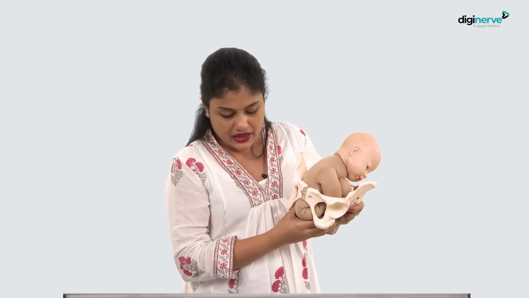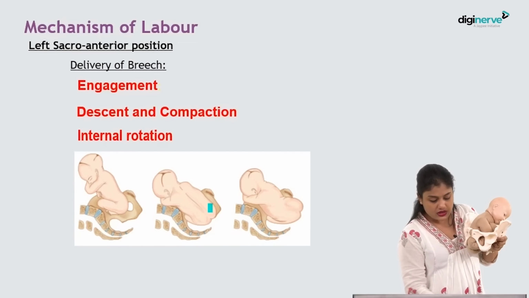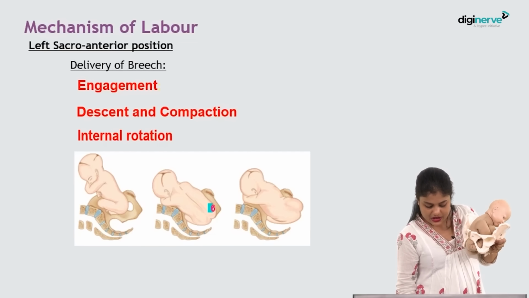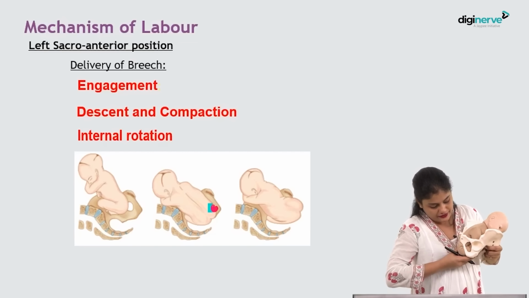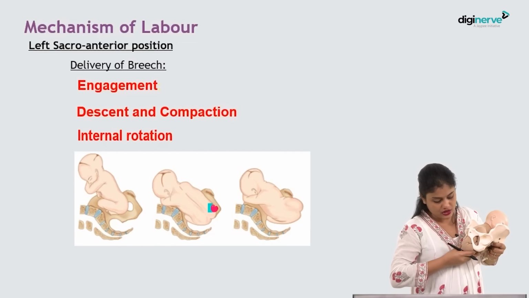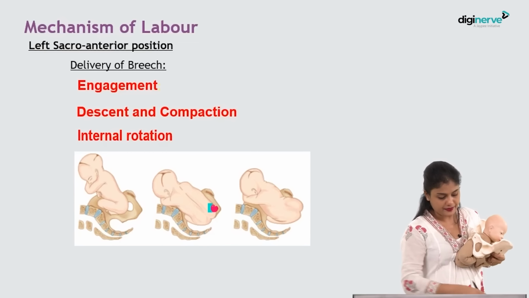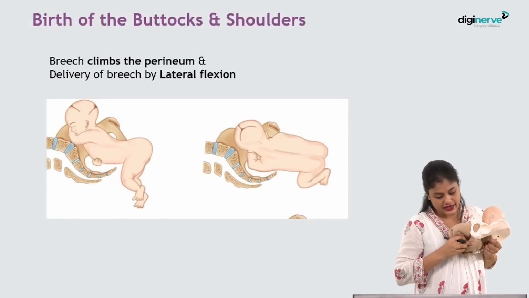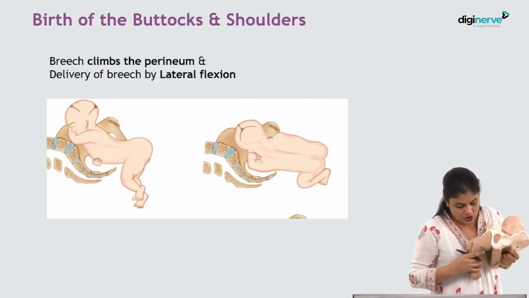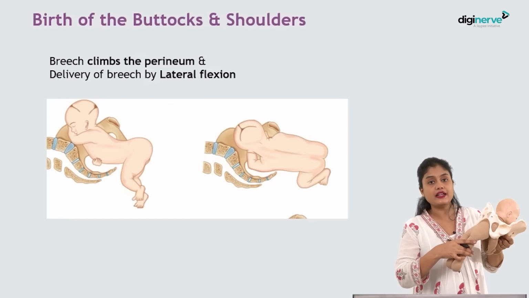And anterior buttock, you can see in this photo also that the anterior buttock is hinging behind the pubic symphysis, and then there is lateral flexion and delivery of the buttocks. This is how the buttocks will be delivered. Okay. Now, once the buttocks is delivered, it will rotate anteriorly and then the limbs will be delivered. Okay, this is how the lower limbs will get delivered.